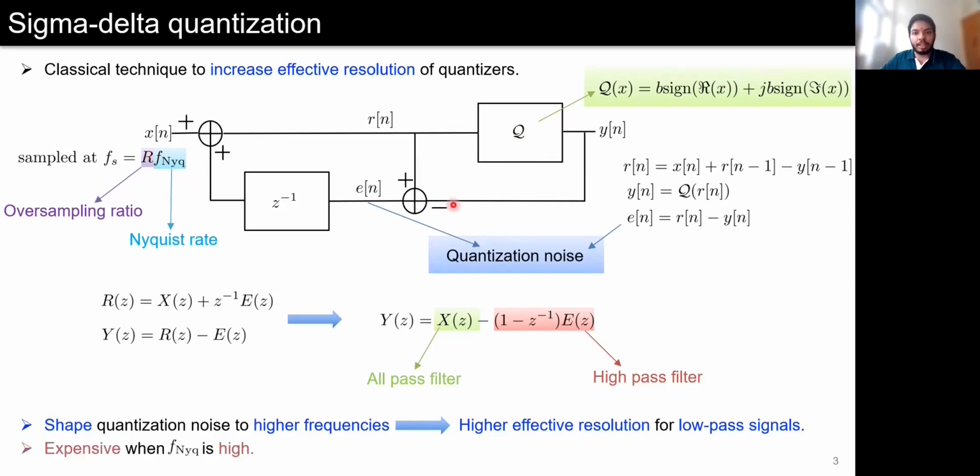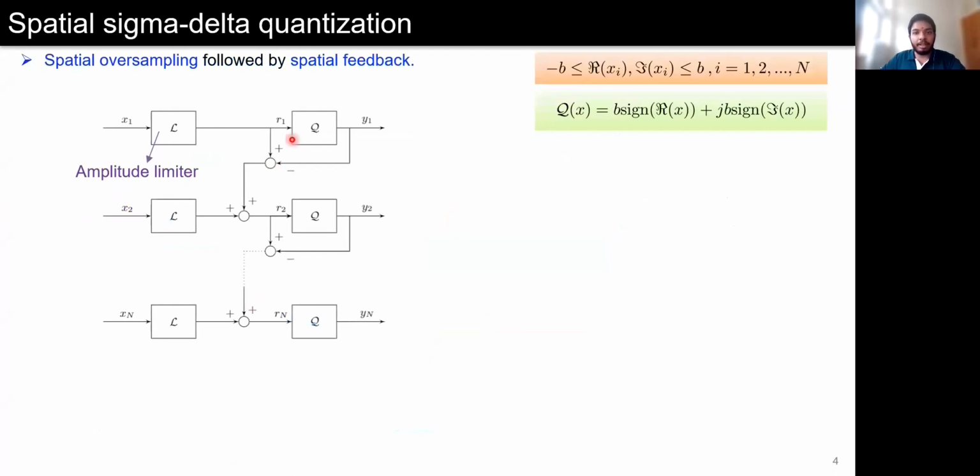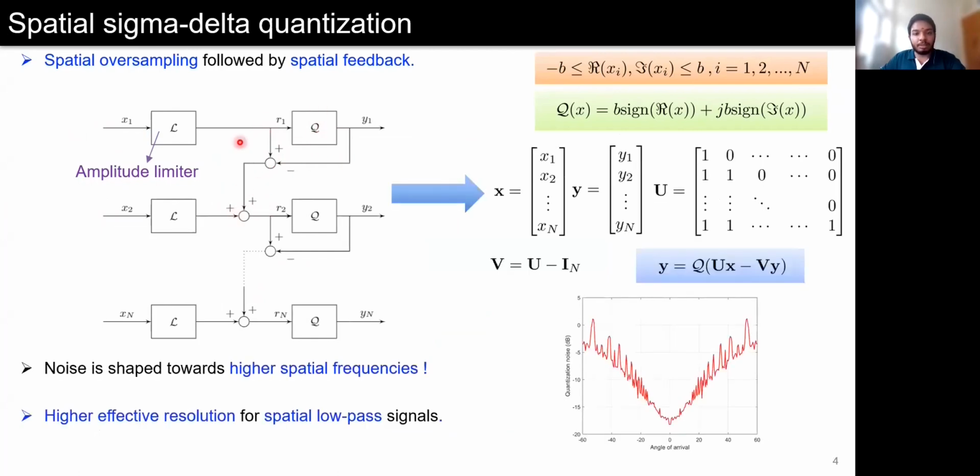This brings us to an interesting technique where the idea of sigma-delta quantization is applied over the spatial domain rather than time. Here, we perform spatial oversampling by keeping antenna elements less than half wavelength apart, and we perform spatial feedback by feeding back the quantization noise from each antenna to the next. This is an exact spatial analog of the temporal sigma-delta quantizers that we have discussed, and such systems therefore essentially shape the quantization noise towards higher spatial frequencies.